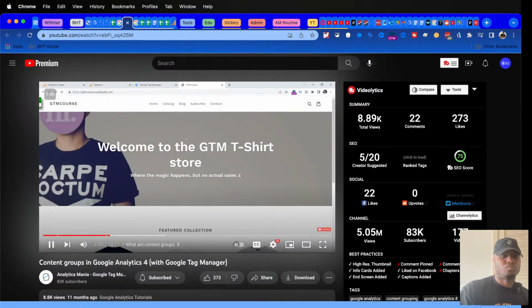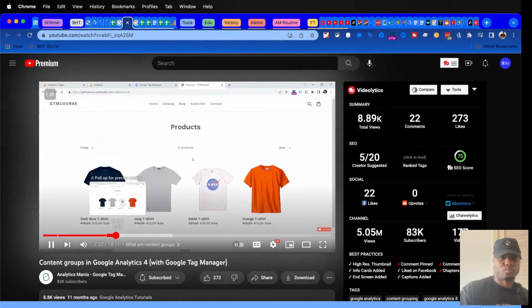So if someone lands on a page, I want content group to be called homepage. Then if a visitor goes to blog, the value of content group should be blogs or articles or something like that. Then if a visitor goes to catalog, where the visitor can buy some products, then we can have some other value for content group like collection or products or e-commerce section of the website. So the naming convention is solely up to you.